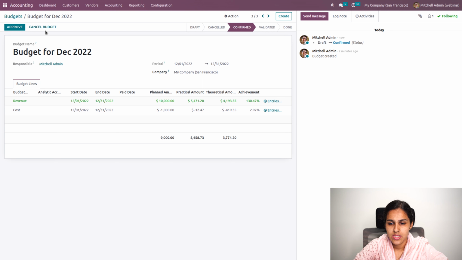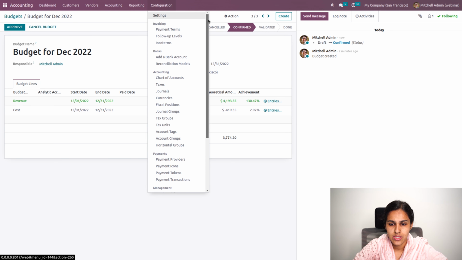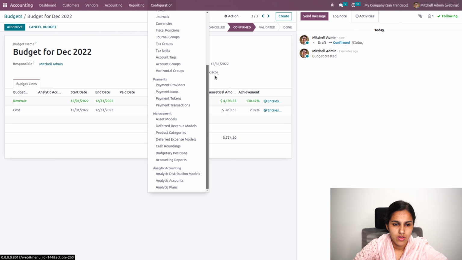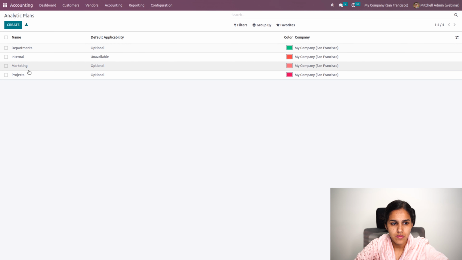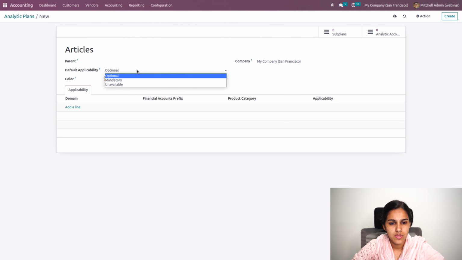Then we will move to analytic accounting. Analytic accounting is used to track the individual records that have been distributed along projects and different departments as well. When you enable analytic accounting, you can have the analytic distribution model, analytic accounts and plans. When you go to analytic plans, you can see the analytic plans, whether it is departments, project or internal. We'll be able to create new analytic plans from here.